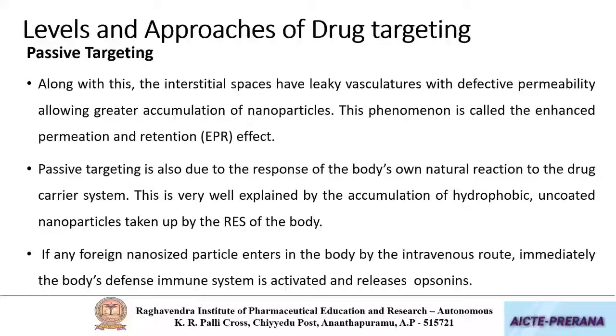The next one: most of the materials that you are using for preparation of these nanocarriers are hydrophobic in nature. And these hydrophobic materials, when they are injected into our circulatory system, are immediately recognized by our immune system, particularly the RES, the reticuloendothelial system.